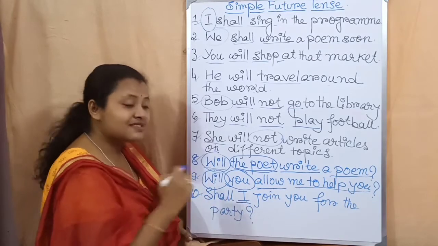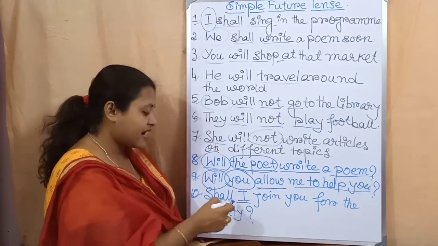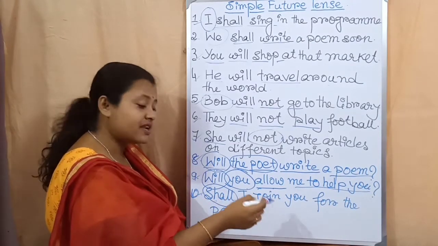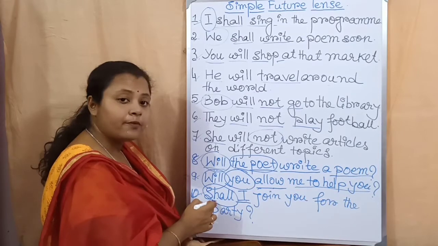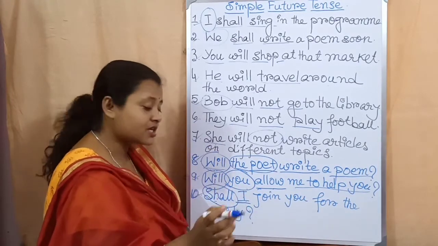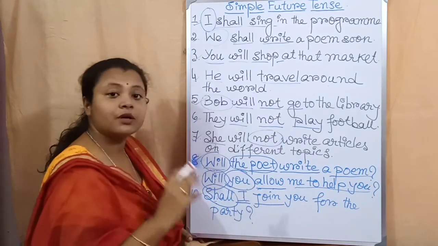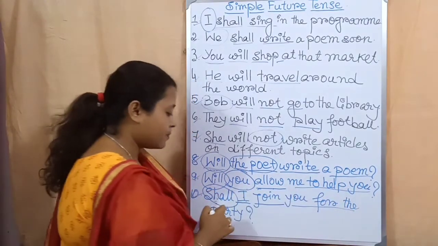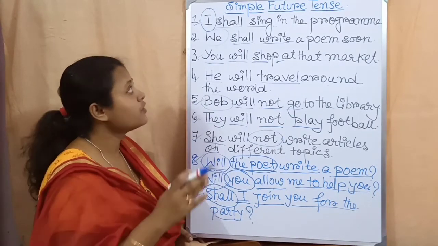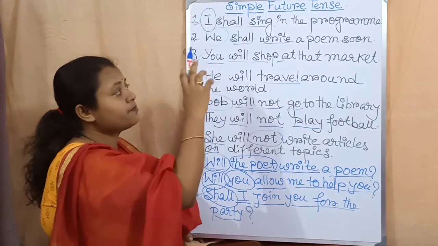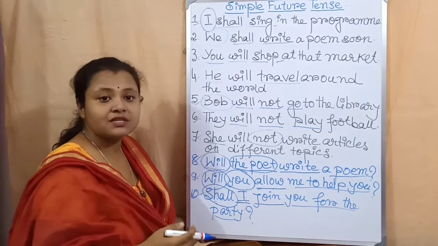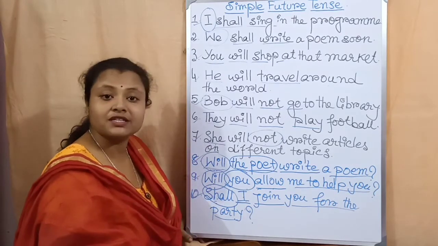Okay, here I is the subject. So that is why I have used here shall. Okay, so shall I join? Shall is the to be form or the auxiliary verb. After that I, the subject. Then the present form of the main verb. Then the object. At the end question mark. Because this is an example of interrogative sentence in simple future tense. Okay. So I hope that the examples of simple future tense are quite clear to all of you.